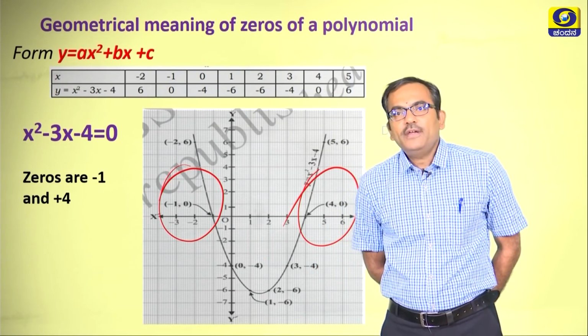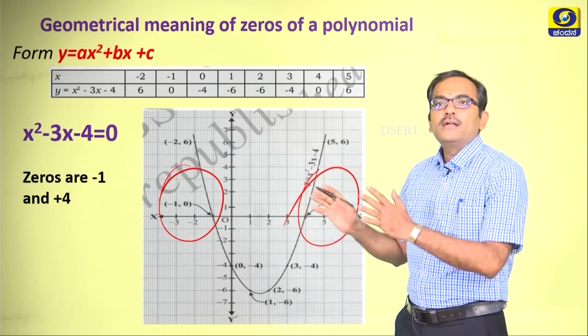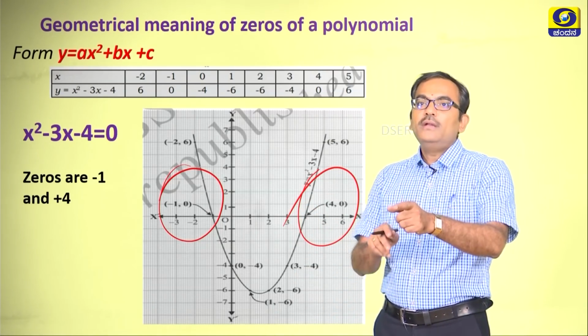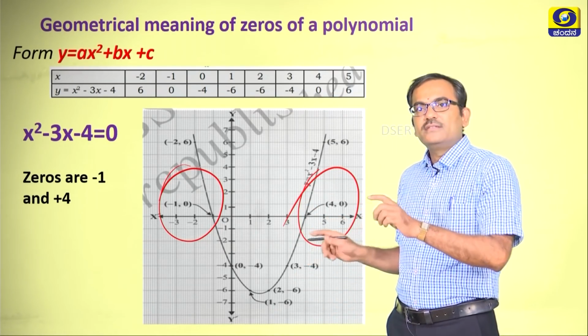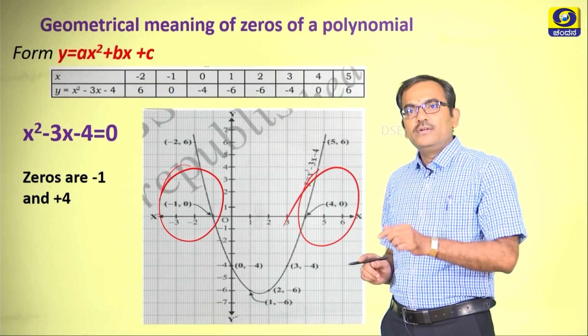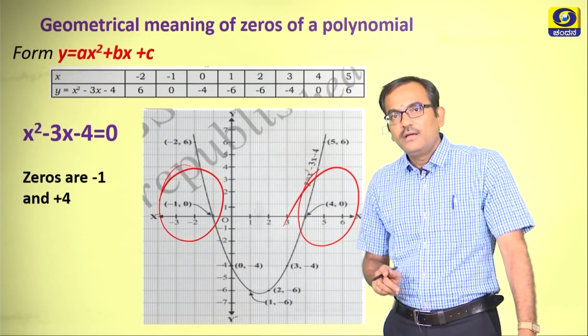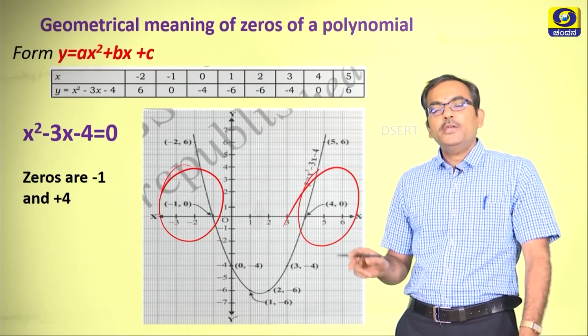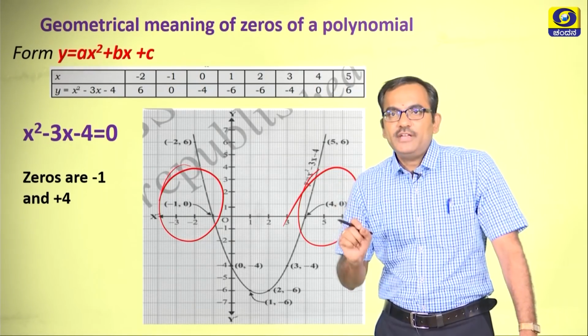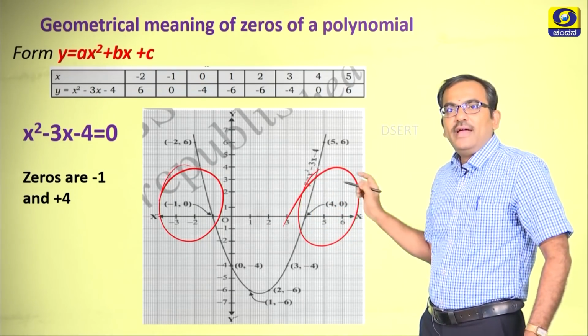These are the 2 points at which the curve of the given polynomial is cutting the x axis. Therefore, we will have 2 zeros for this polynomial, and these are 2 distinct points at which the curve is cutting the x axis.